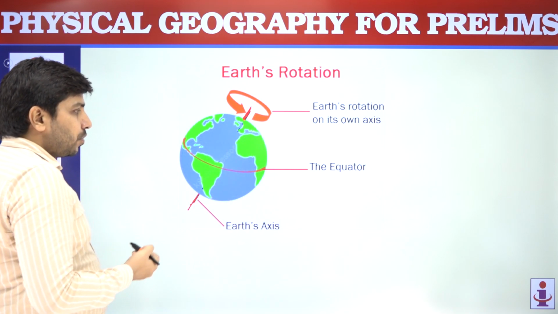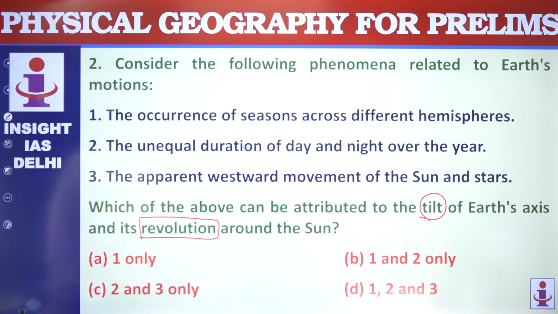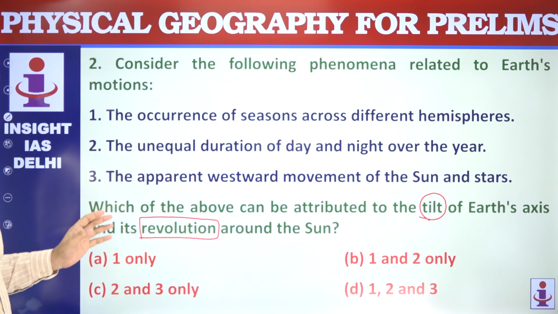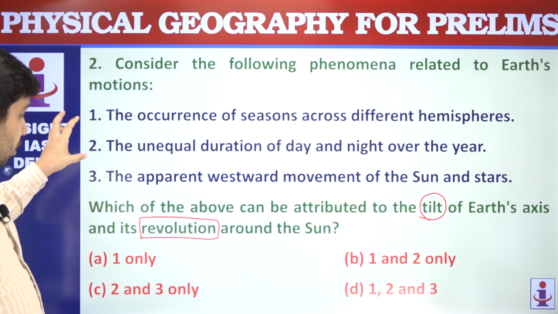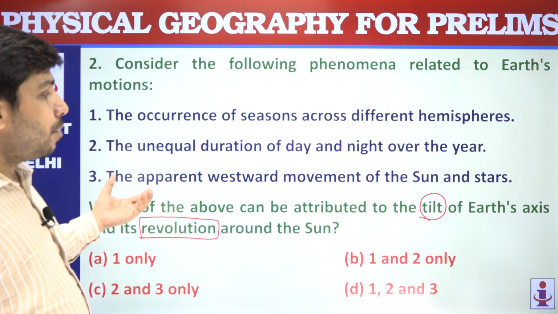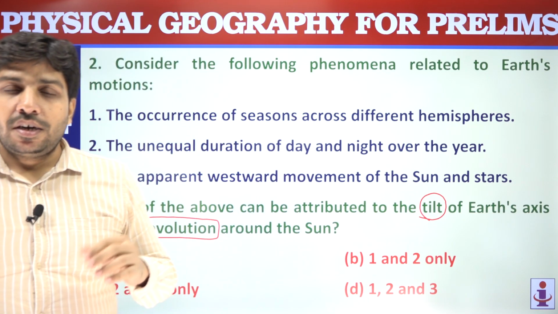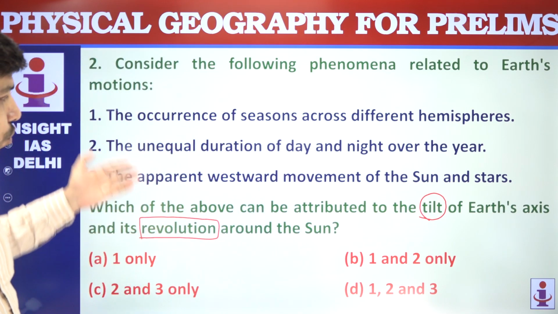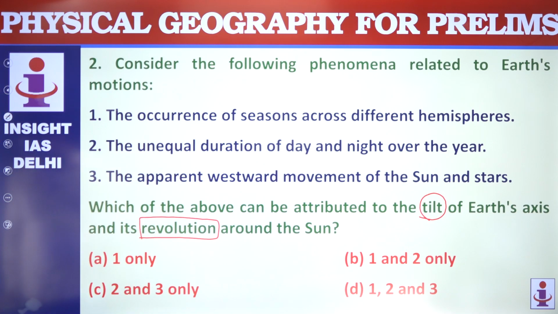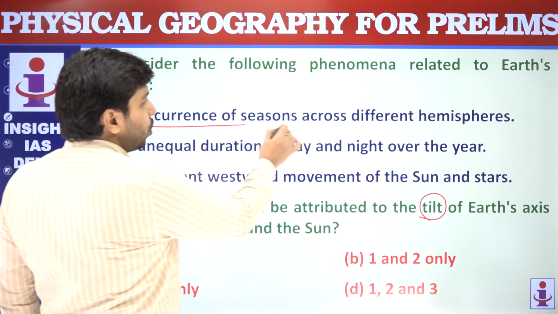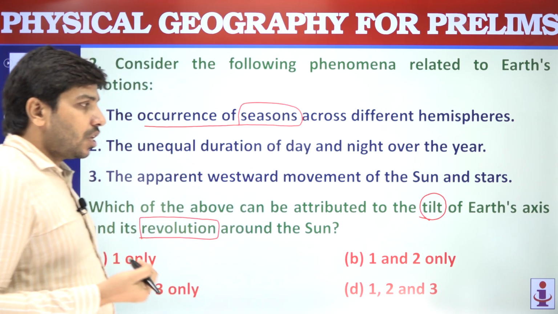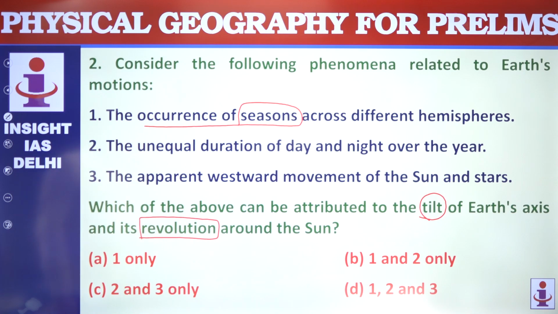Earth is tilted. So the question is giving you three statements, and it is asking out of these three which can be attributed to the tilt and revolution both. Tilt और revolution की वजह से कौन-कौन सी चीजें हो रही हैं? This is what the question is asking. So occurrence of seasons, yes, seasons do occur because of this tilt and revolution.